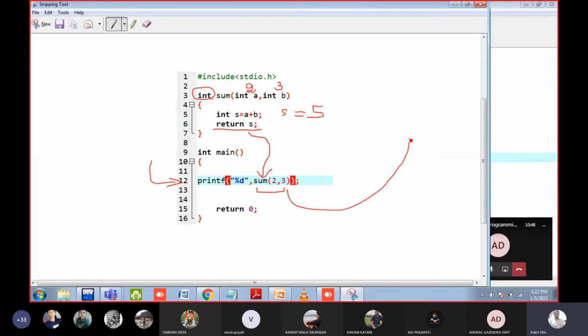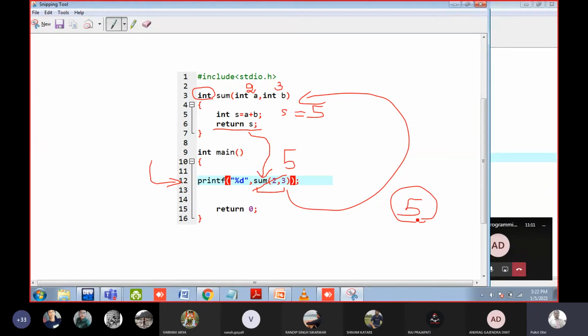First of all, the sum function is called. Then instead of printing 5 there, we are returning 5 to here. So instead of sum(2, 3), 5 is written here. Then line number 12 is executed and 5 is printed on the screen. So did you understand this particular thing, how the return statement works?